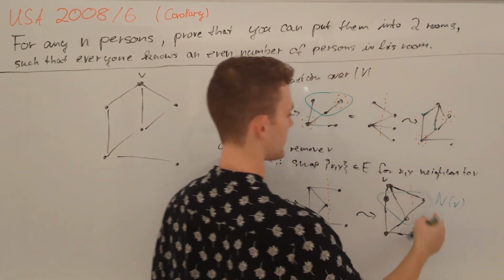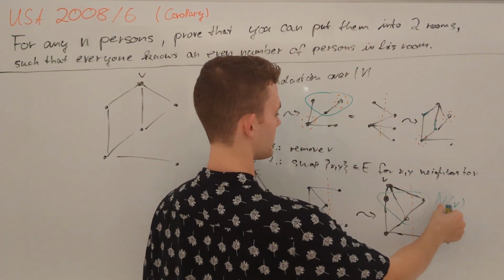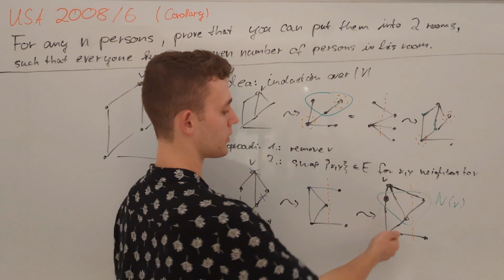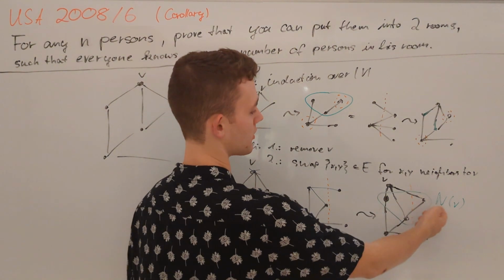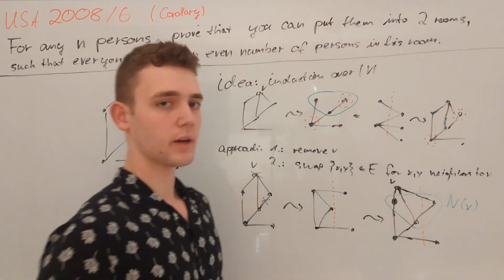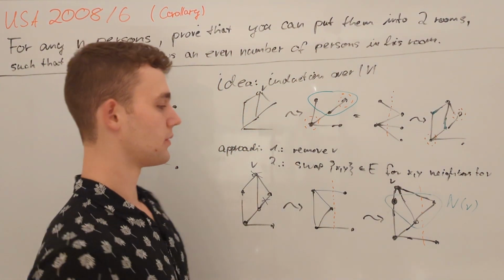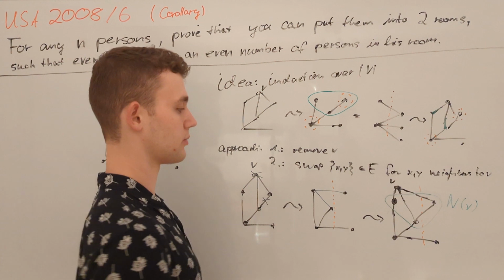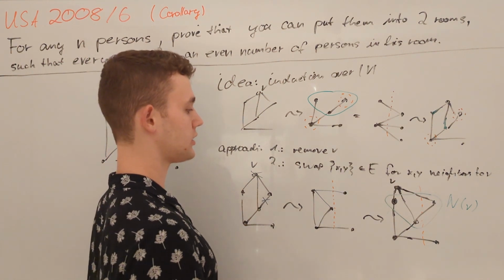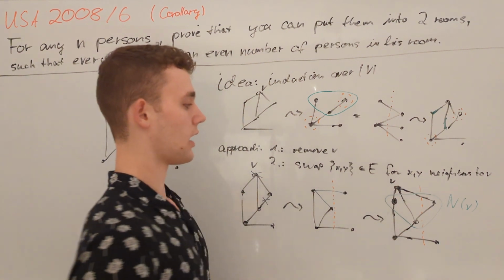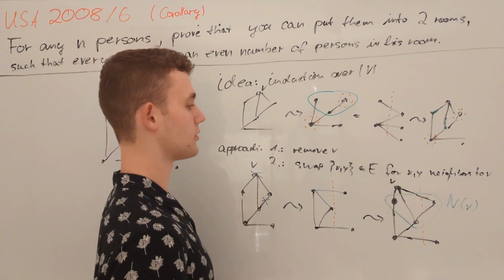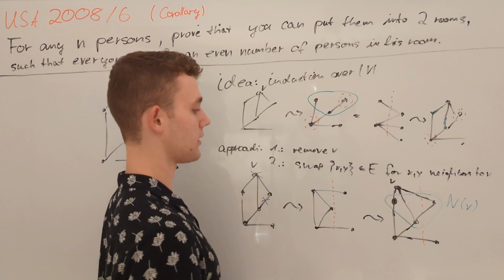Furthermore, this is also clear for any vertex that is not V, but also not a neighbor of V. So we call the set of vertices that are adjacent to V N(V). So we consider some vertex that is neither V nor a neighbor of V. By our inductive hypothesis, it had even degree before reverting our operation. But doing so doesn't change the edges incident on it. So it also has even degree afterwards. Lastly, we're going to deal with the set of neighbors of V.